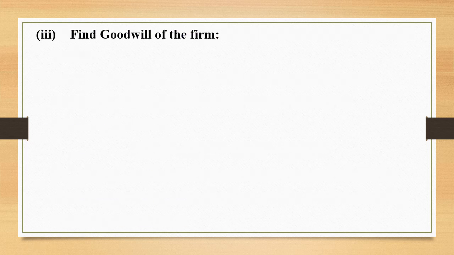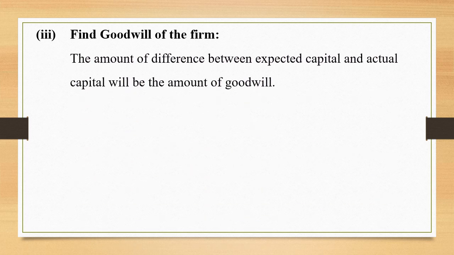Step number 3. Now we need to calculate the goodwill of the firm, which shall be the difference between the expected capital and the actual capital. The amount of difference between the expected capital and the actual capital will be the amount of goodwill. We already have gone through this. We calculated the expected capital, which was Rs 2 lakh.